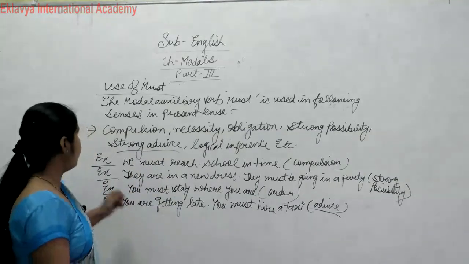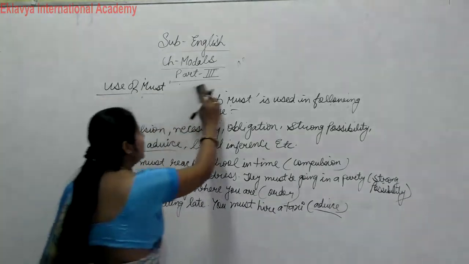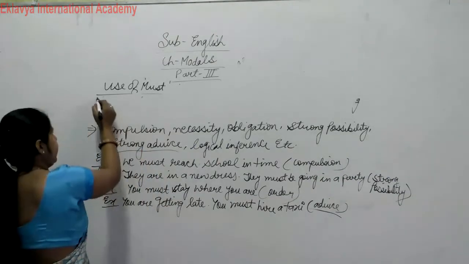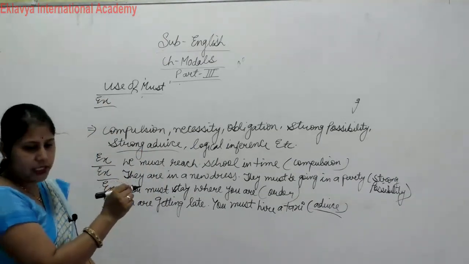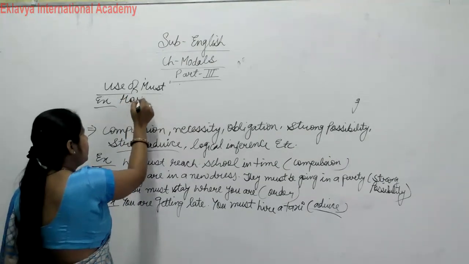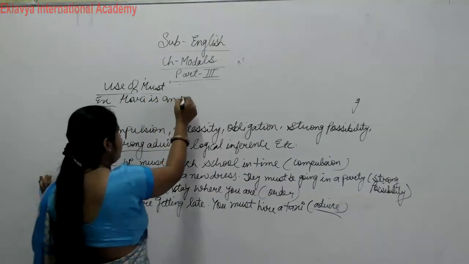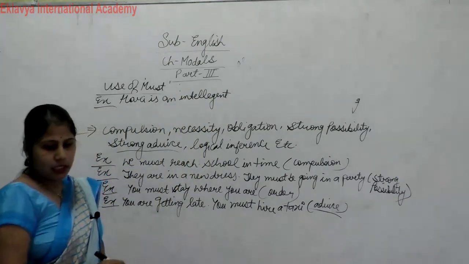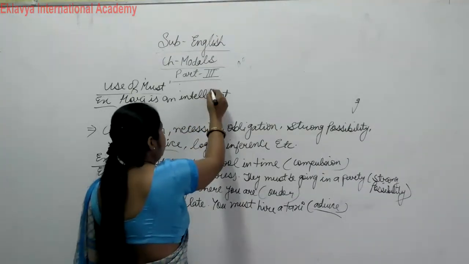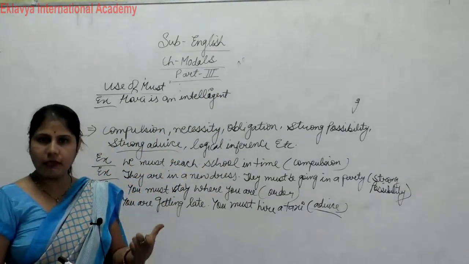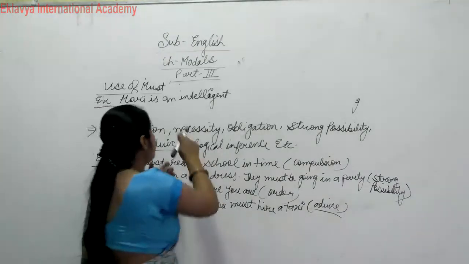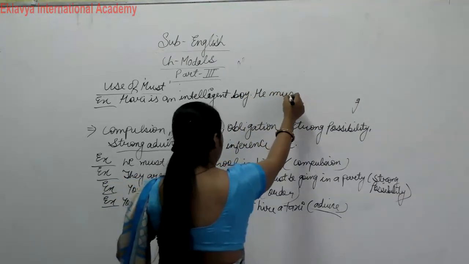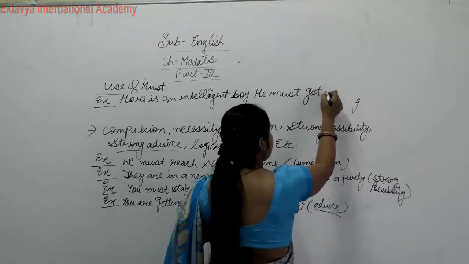Next, another example, write down. Logical inferences. Okay, example of logical inferences. Hari is an intelligent boy and he must get first division.